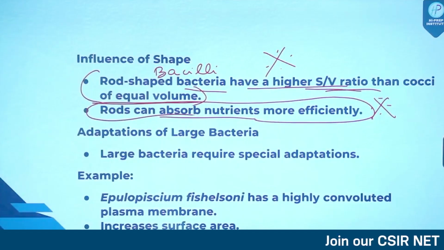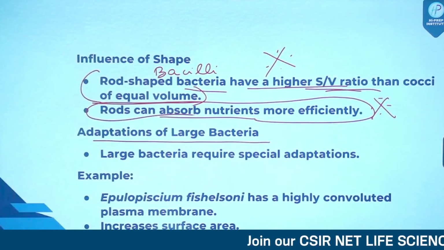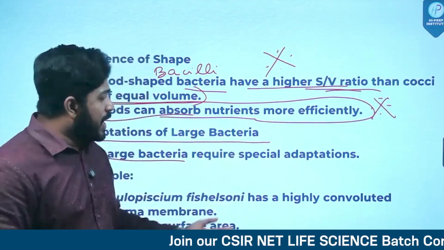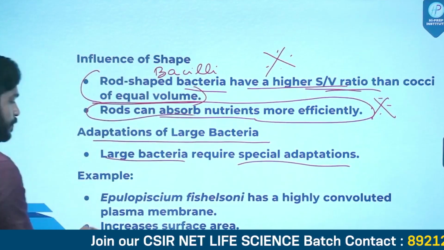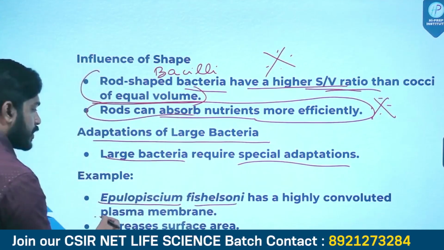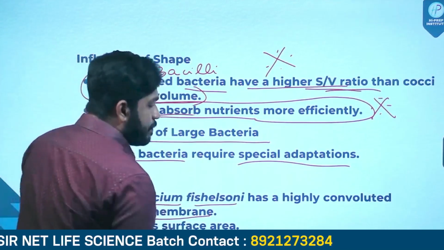Simple. Now, what are the adaptations of larger bacteria? Large bacteria, obviously due to their size, require special adaptations. For example, Epulopiscium fishelsoni has a highly convoluted plasma membrane, and this will increase the surface area.